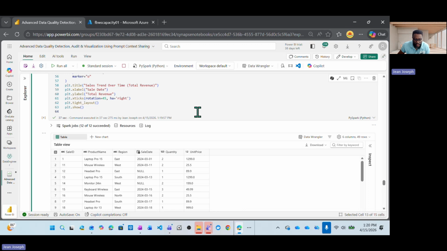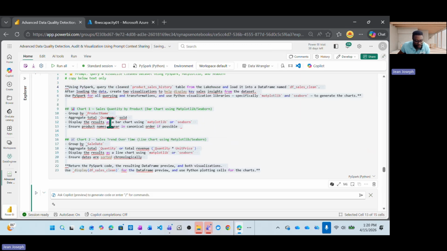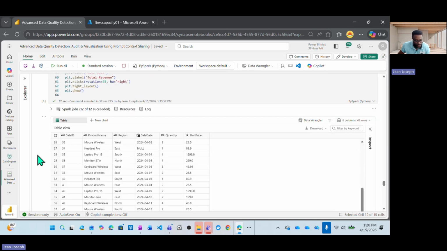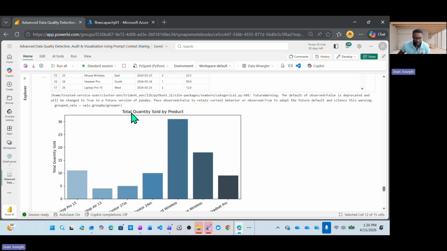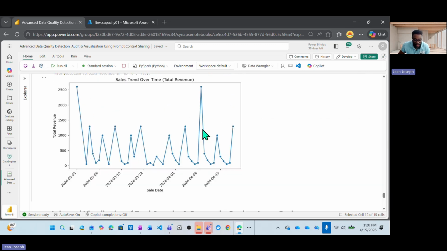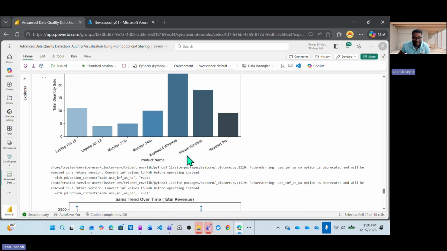So we can see the same type of analysis. We ask Copilot to do search calculations. This is sales quantity by product name, and this is sales trend over time. Those are examples of the information we are getting. This is the total quantity sold by product, and this is the sales trend over time, which is the total revenue. Now we can analyze that data.